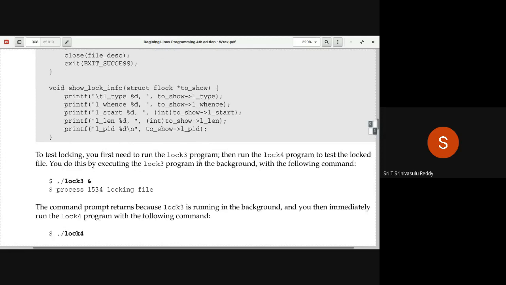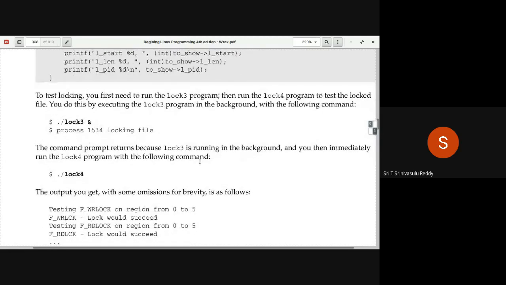Now, how are you going to test these two programs? One is lock3, the other one is lock4. So first run the lock3 program in the background. So that's what is being done here. Run the lock3 program in the background. So what it is saying, its process ID is 1534. And it is actually saying locking file. For how long will it run?